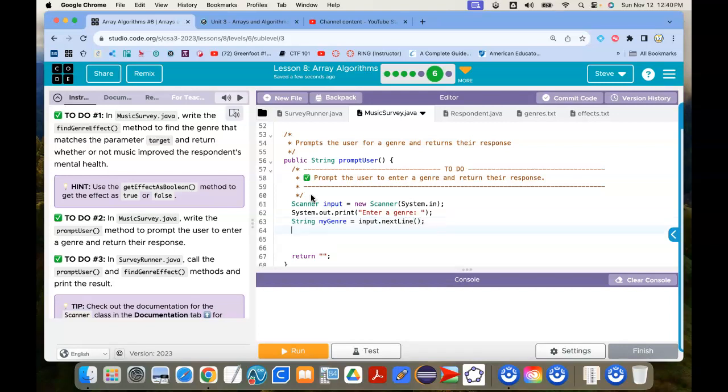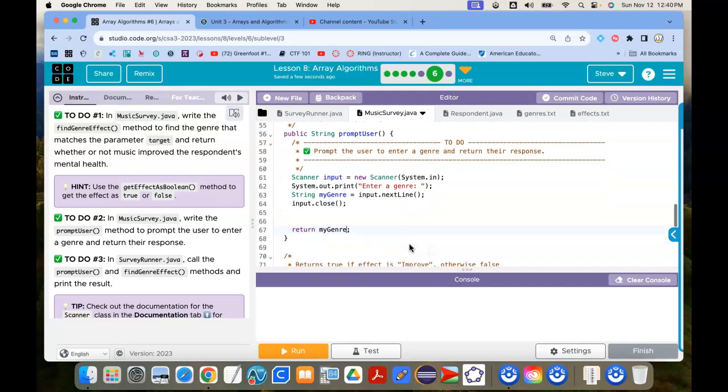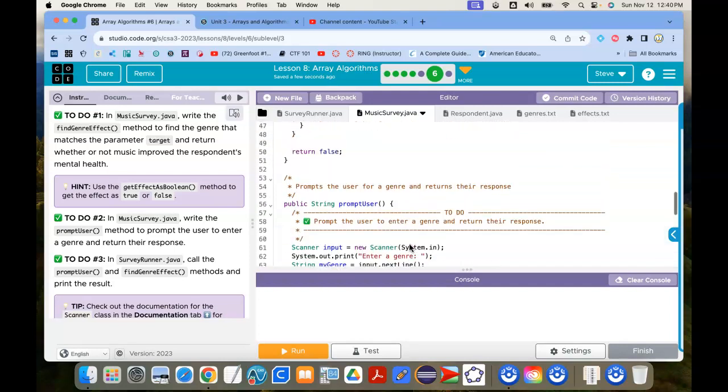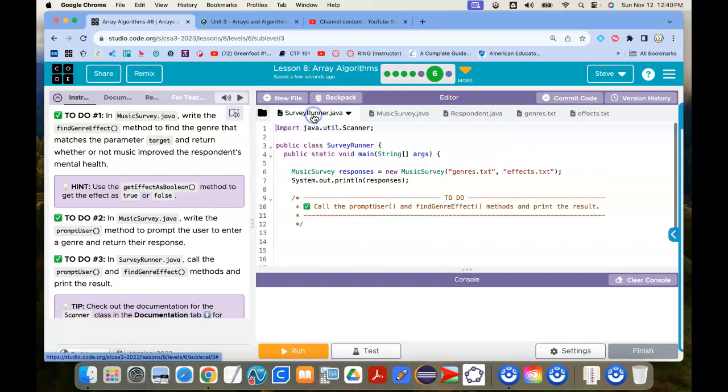And that's all I need to capture, so I'm going to go ahead and take the input and close it since I will not need it anymore. And then I just want to return my genre. I keep spelling it with an A. So those are the two methods I had to do on that page. I think I feel pretty good about that.